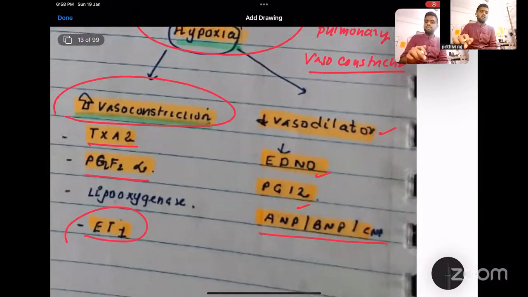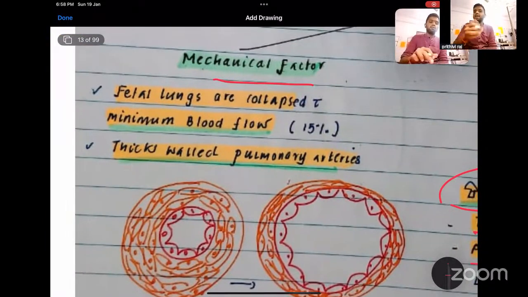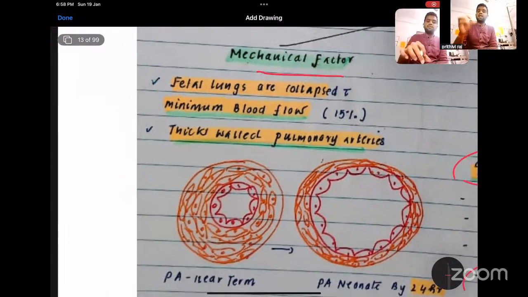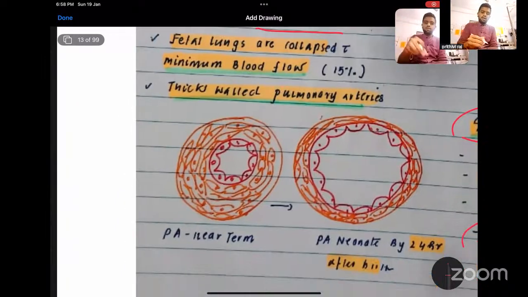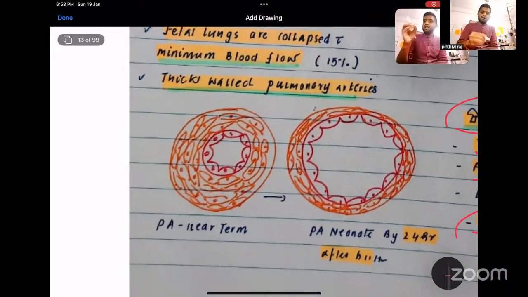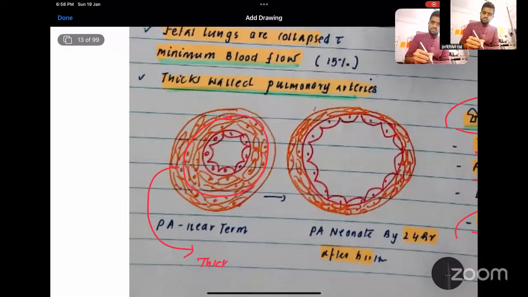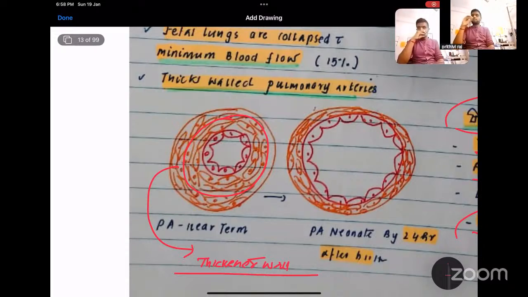Whereas about the mechanical factor, the fetal lungs are collapsed because of the fluid and have minimum blood flow. So what happens in the pulmonary artery near term? It will have a completely thickened wall. This is the thickened wall, because of the muscular layer of the pulmonary artery.